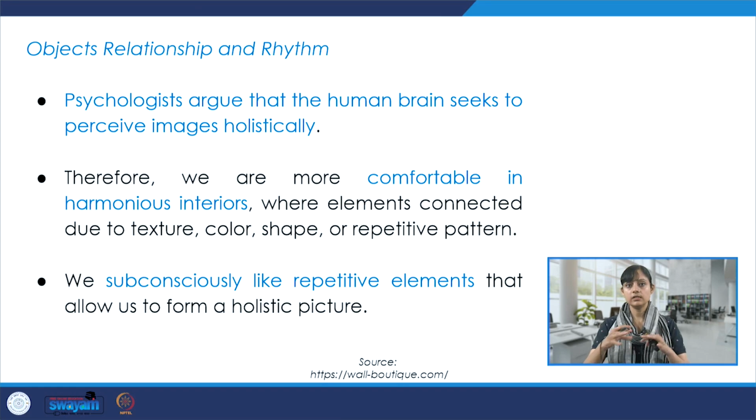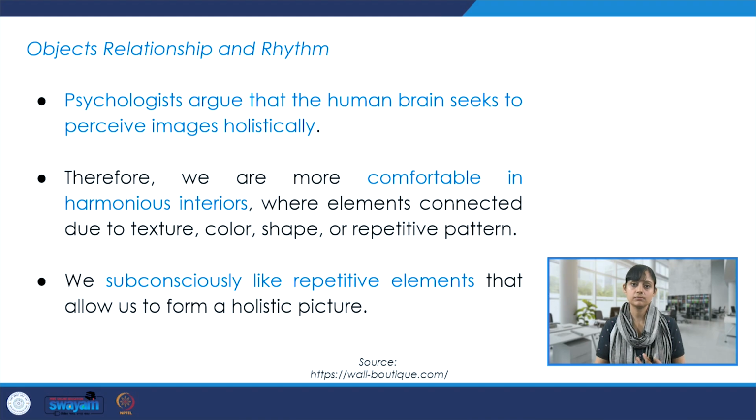Then also, what is the relationship between or amongst the different objects that are put together in a space? Because we as humans, as part of our behavior, perceive everything holistically. So how are we looking at different objects or elements or pieces put together, in the sense of what is the interrelationship between them? Whenever there is a harmonious interior scheme, it does make the user quite comfortable and relatable.